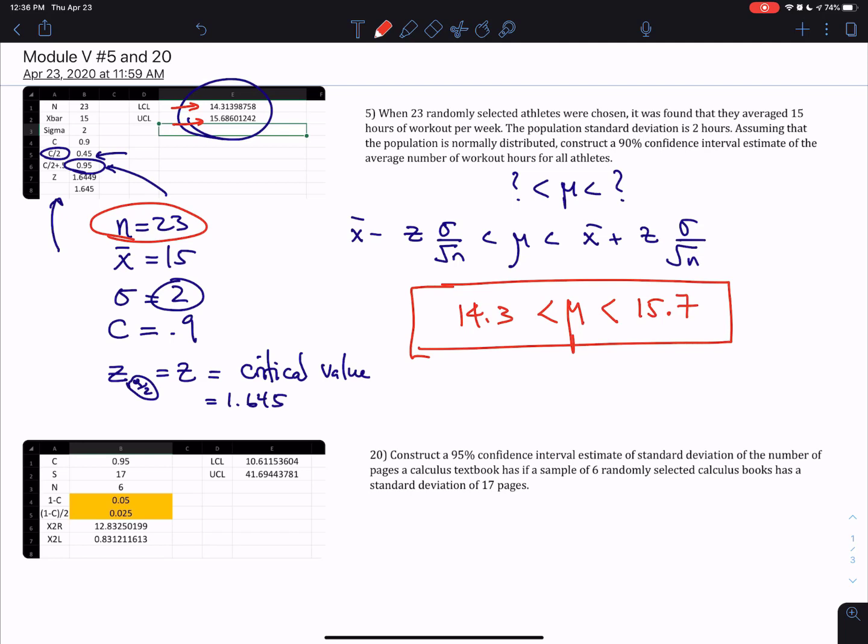So I am 90% certain or confident that the actual mean number of workout hours for all athletes is somewhere between 14.3 and 15.7 hours. So that was number 5.